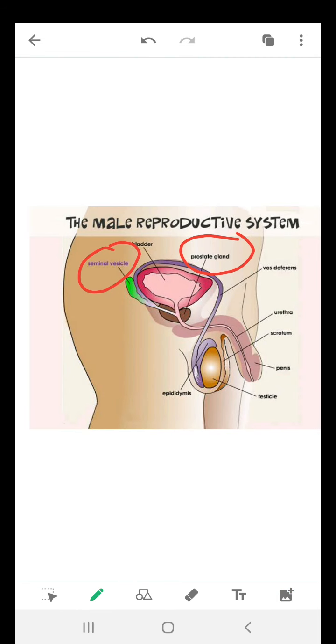What are the functions of these glands? These glands produce secretions, and the secretions of the seminal vesicles and prostate gland provide nutrition to the sperms and also make their further transport easier.